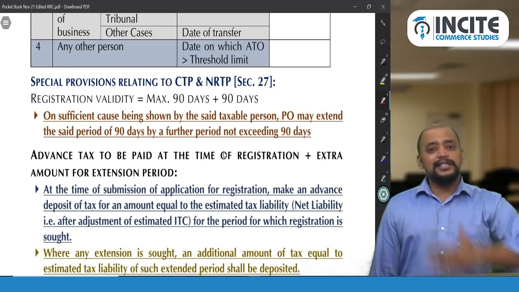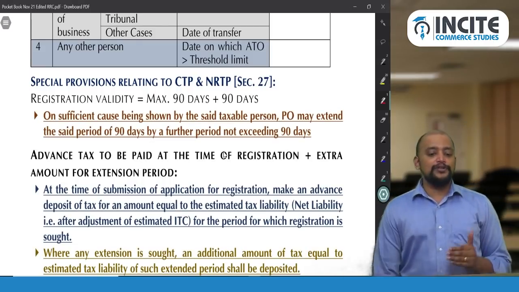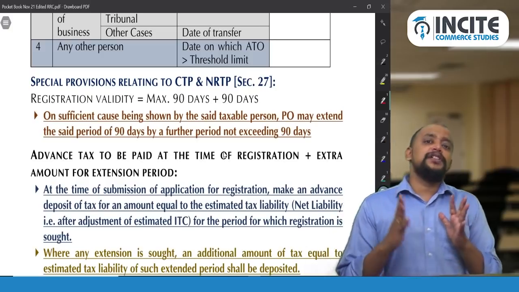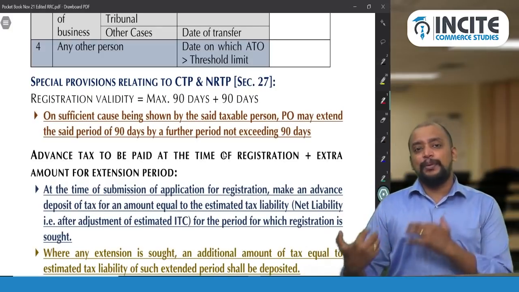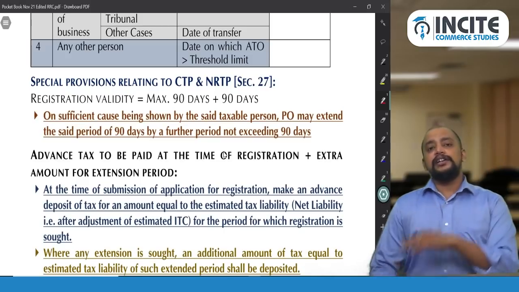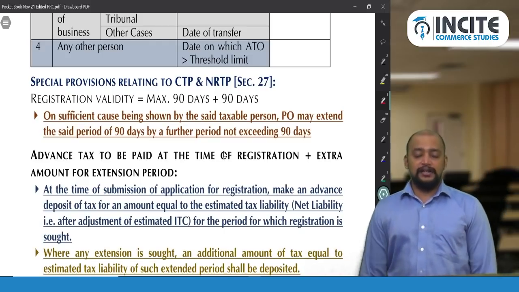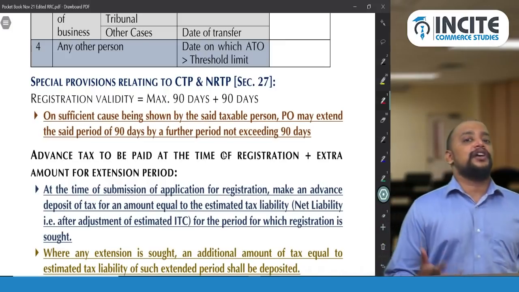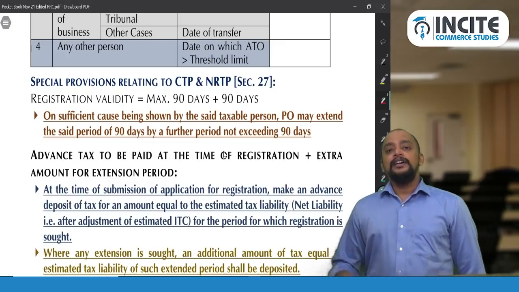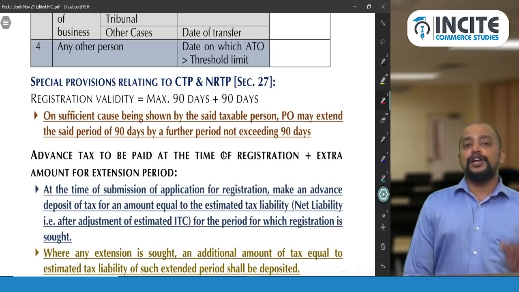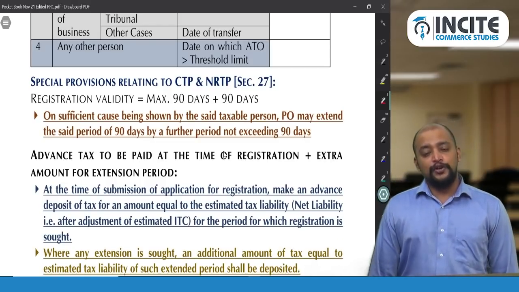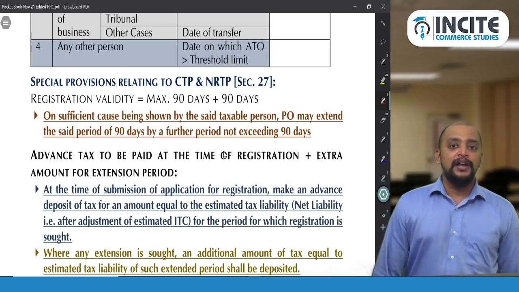Then section 27, special provision applicable to CTP and NRTP. What is that special provision? First of all, these two people are not having any physical place of business in India. So they enter into India for making supply, that is in a state. So CTP is not having physical place of business in a state, NRTP is not having a physical place of business in country. So they make supply of goods or services. So they need to get a compulsory registration, because government will be losing revenue from them, because they will not be paying tax to any government.